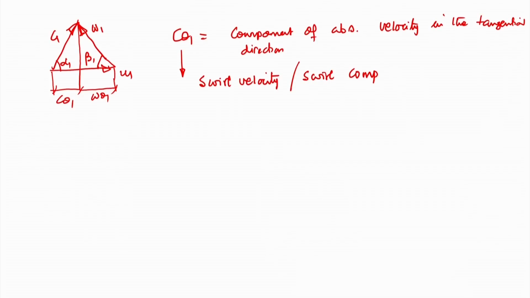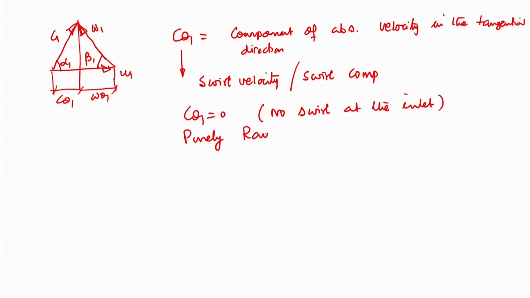Now, if we do not have swirl, suppose C theta 1 is 0, that is, no swirl at the inlet, that is a purely radial inlet pump, where C theta 1 is equal to 0.